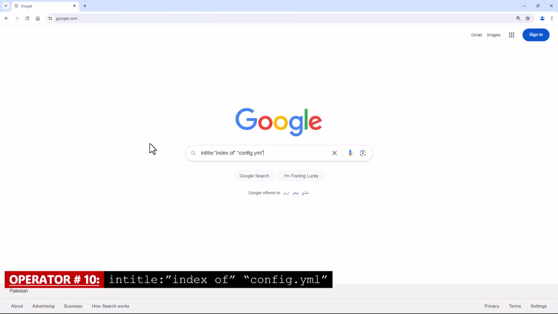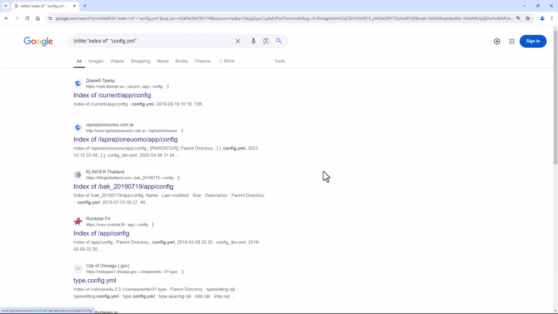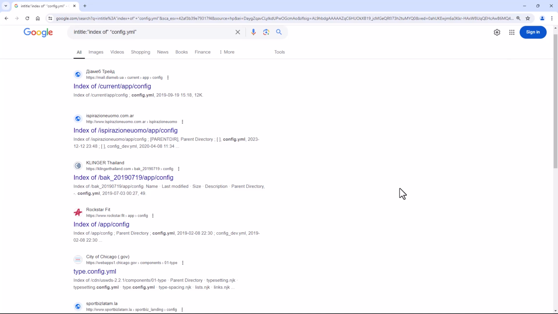Operator number 10, intitle, searching for configuration files on the website. This Google Dork will search for configuration files on a website. These files can contain sensitive information such as database credentials.